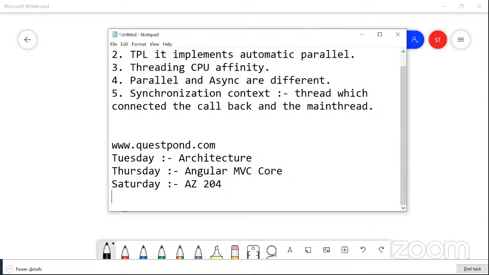So guys, let me know any questions here before we close this session. I'll go back to the chat and see if any questions are there. Should I take care of synchronization context for Web API? No, you don't have to, Adam. They will take care of it. Just watch my video on synchronization context. Shishir, if you have bought the videos, go and watch the threading videos. Go and watch the async and await videos.